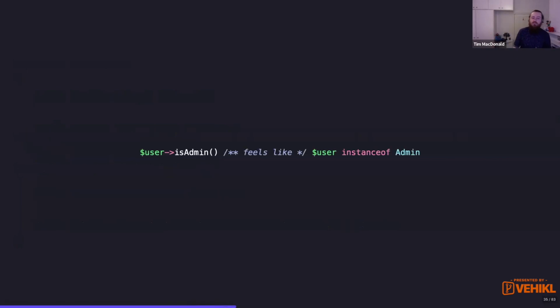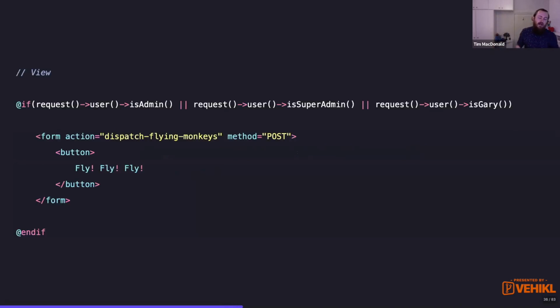What's more is, the more I look at user is admin, it really feels like you're asking if the user is an instance of admin. It just doesn't feel right to what we're actually trying to achieve. In your views, we end up with things like this, where we've got these huge checks. So an admin can do this, a super admin can do this, and Gary can do this. And then we show the button.